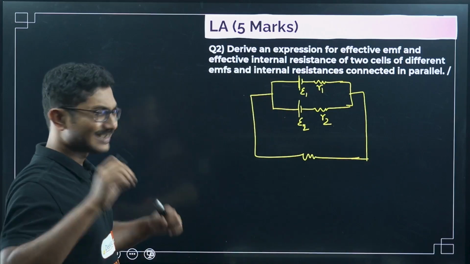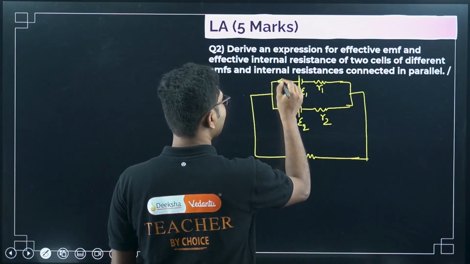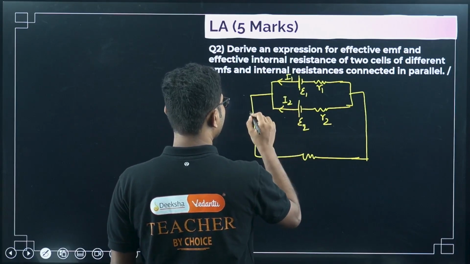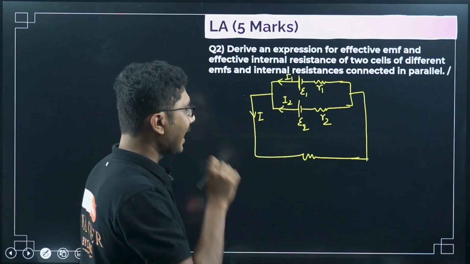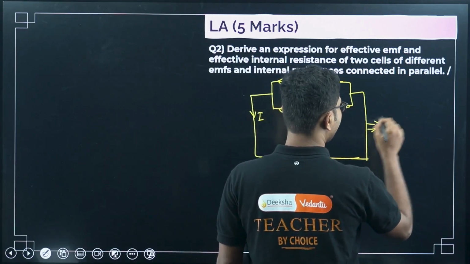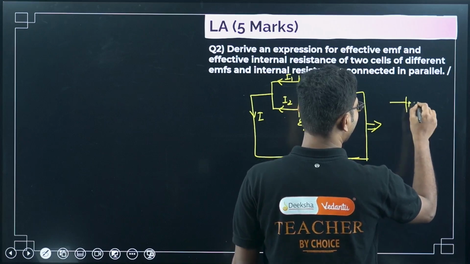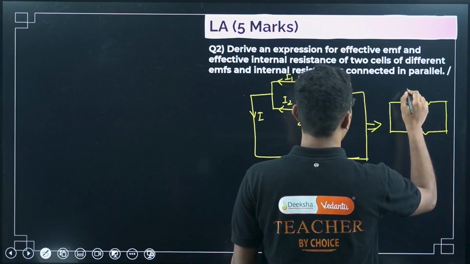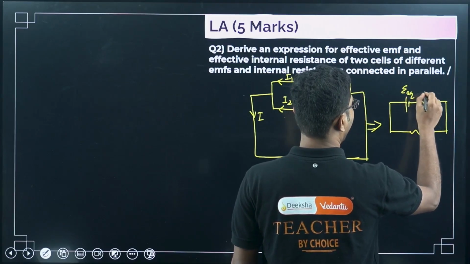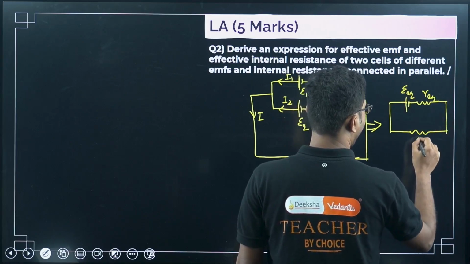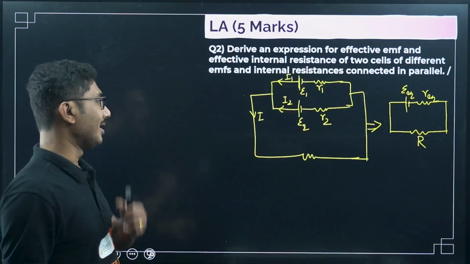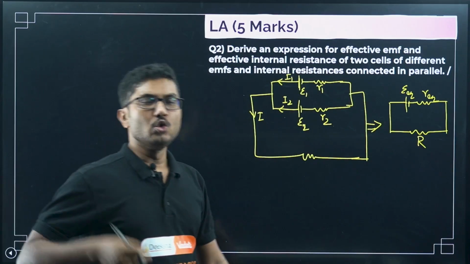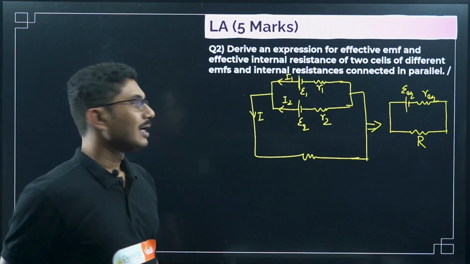Okay, so this is slightly a little difficult. Suppose this current is I1, this current is I2, this current is I, and the corresponding equivalent circuit will be the same. Now the derivation is a little bit difficult for this case. So here we have to take two different loops to find the values.